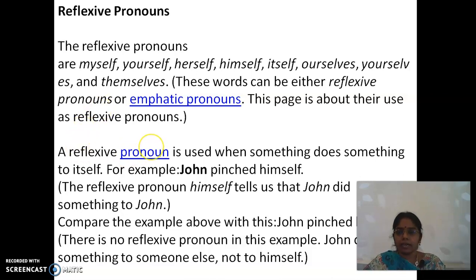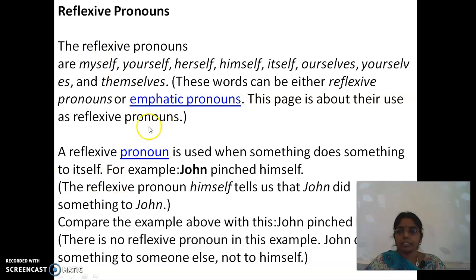A reflexive pronoun is used when someone does something to themselves. For example, John pinched himself. John pinching himself is called a reflexive pronoun. When John is pinching his sister, then it is not reflexive. Can you understand?